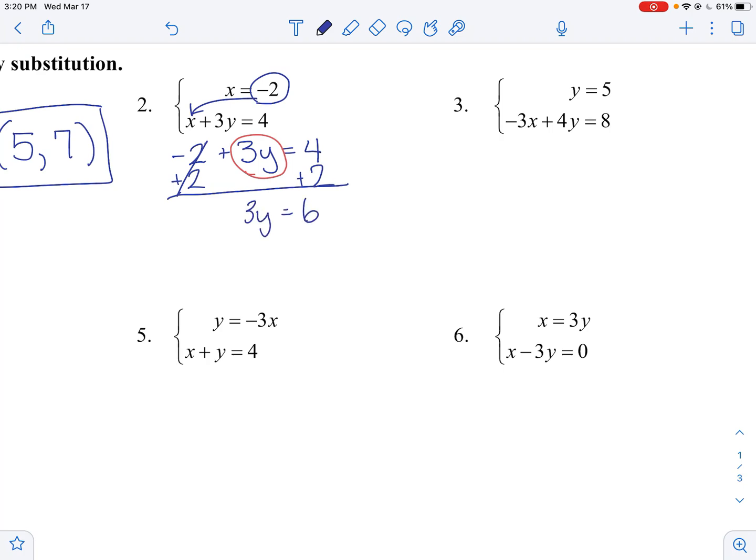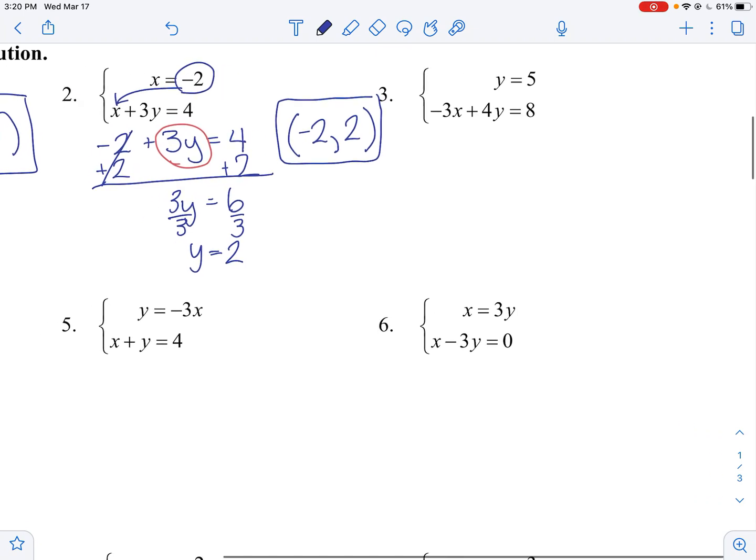Now, this is saying 3 times something equals 6, so we need to divide by 3 to figure out what that is. 6 divided by 3 is 2, so y equals 2. So our point, they told us x is negative 2, and we found that y is positive 2. So negative 2, 2 is our solution. Okay, let's look at number 3.